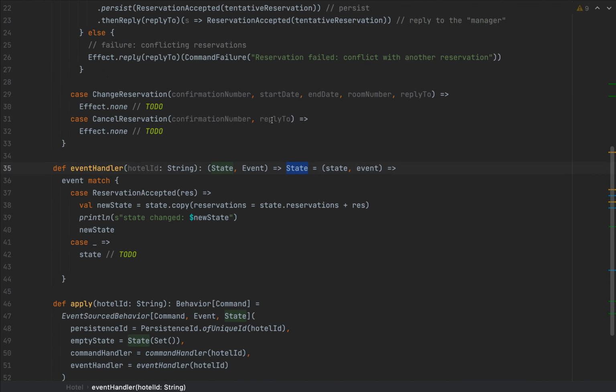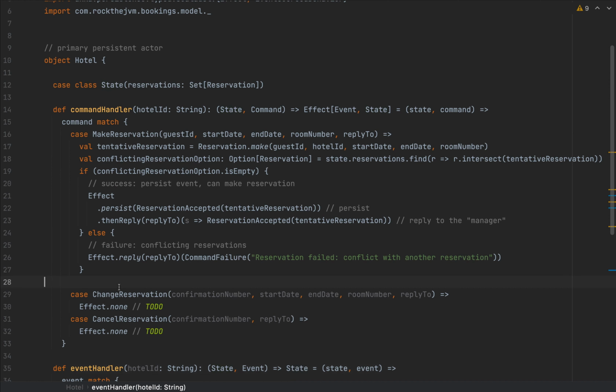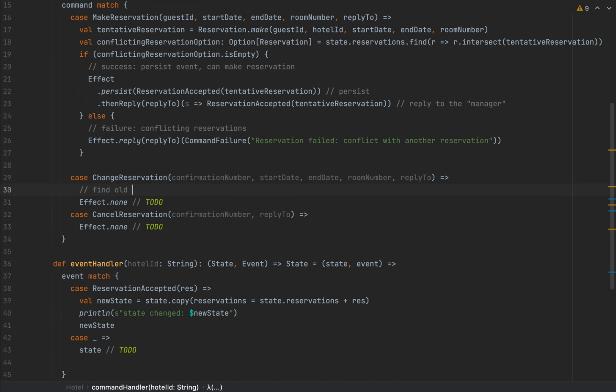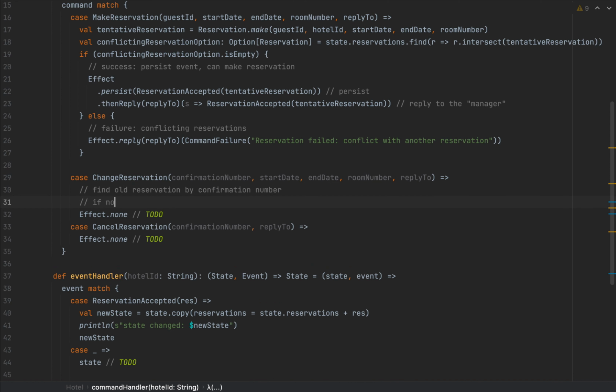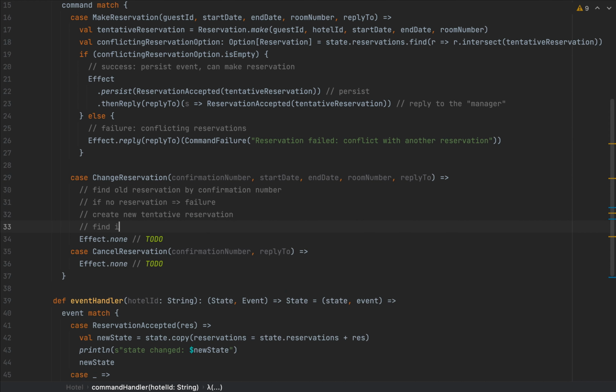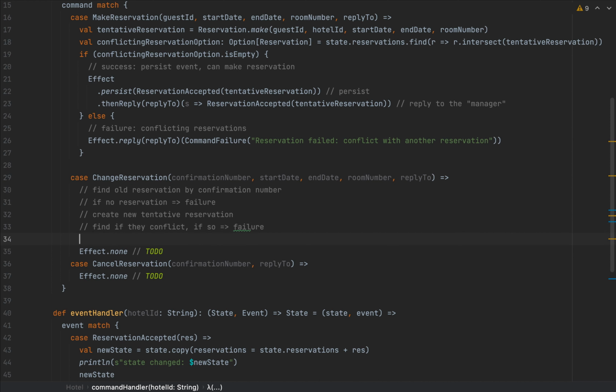So back to the hotel actor, we now need to handle the change reservation and cancel reservation commands. In this case, we need to find the old reservation by the confirmation number, and if we don't find any reservations, we need to reply with a failure. If we do, then we need to create a tentative reservation and still find a potential conflict with the set of reservations that we currently have. If there is such a conflict, then we will return a failure. Otherwise, we will persist a reservation changed event, much like we did earlier. All right, now let me find the old reservation.